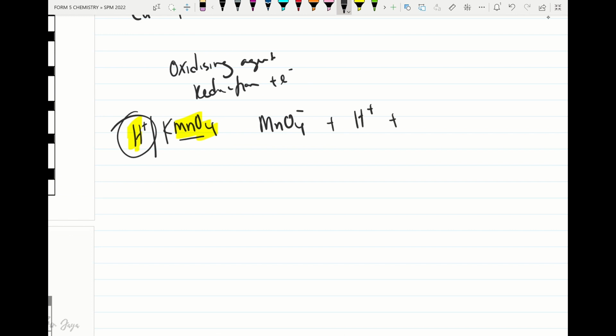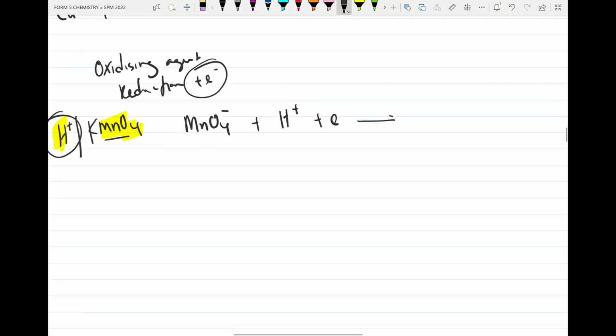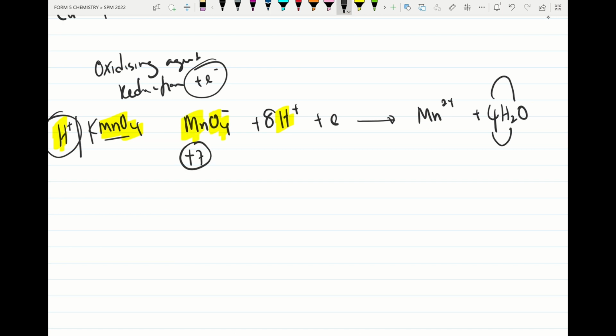It will accept electrons and form manganese 2 positive, and the hydrogen ion and oxide combine to form water molecules. Balance the oxygen: 4 oxygen, so I put 4 water, and hydrogen 8. Please check the oxidation number of manganese in the manganate 7 ion: it changes from positive 7 to positive 2. That means how many electrons have been accepted? 7 minus 2, that is 5 electrons, so we need to put 5 electrons here.